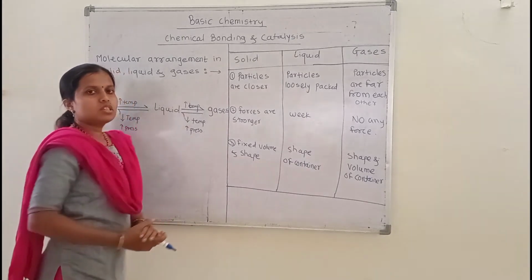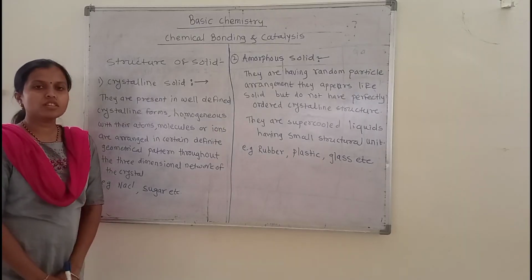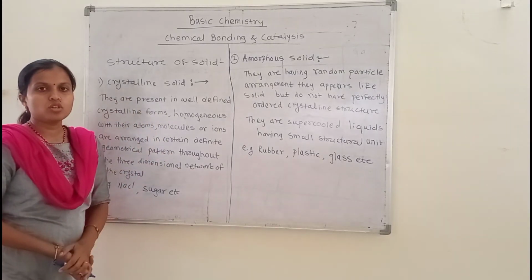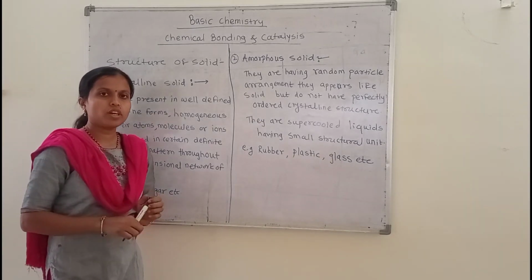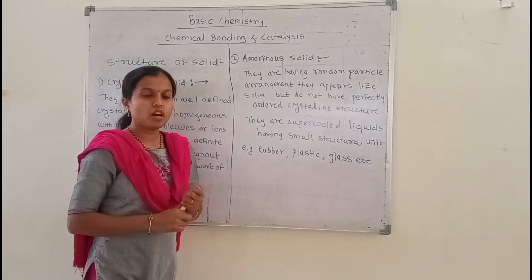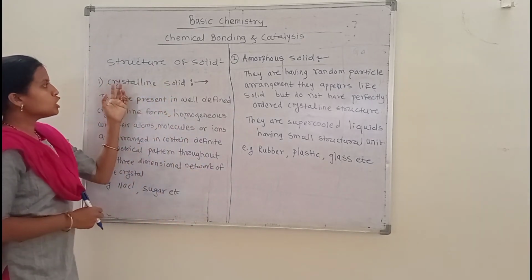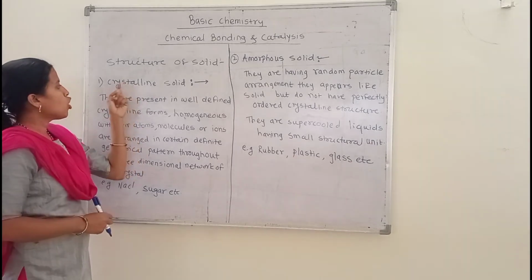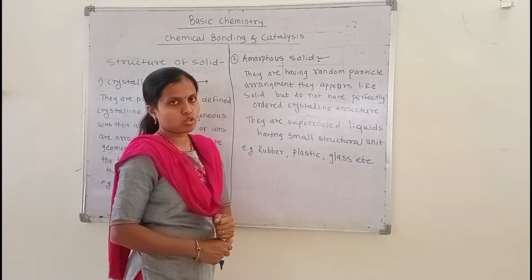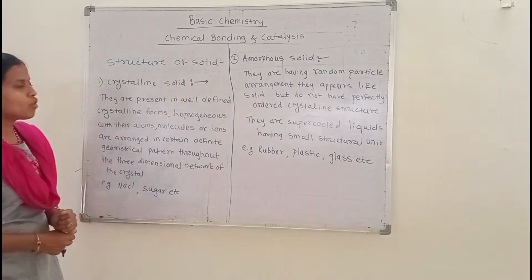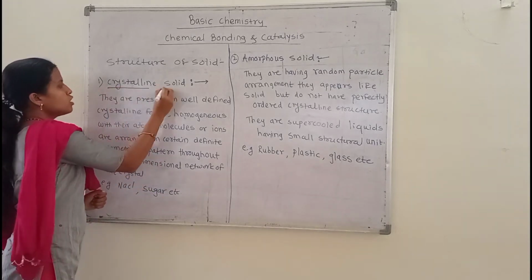Next we see the structure of solids. The solid substances are very close to each other, so their intermolecular force of attraction will also be maximum. Solid substances exist in two forms. The first type is crystalline solids and the other form is the amorphous solid. So let's discuss the first form, the crystalline solids.